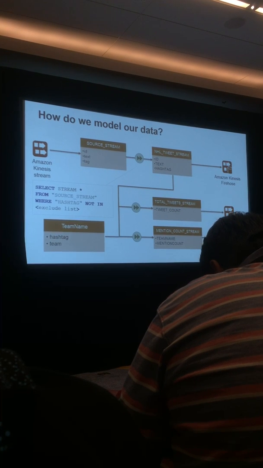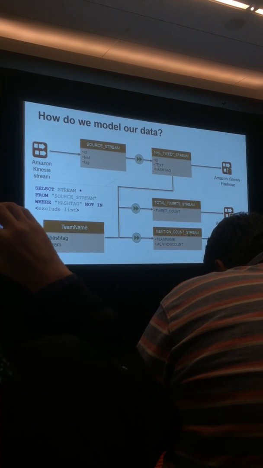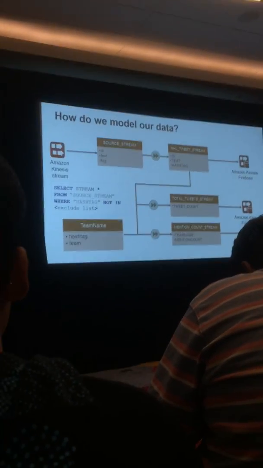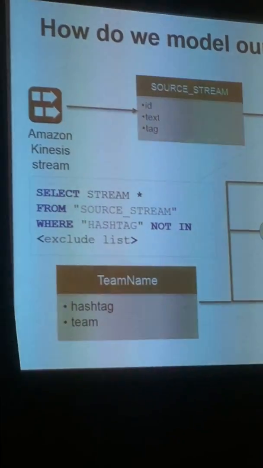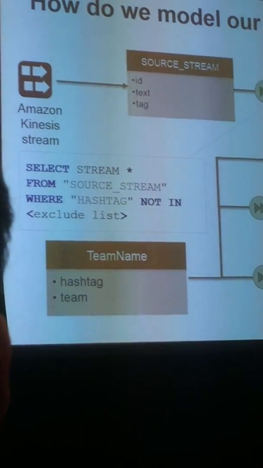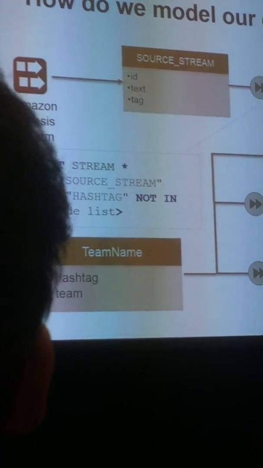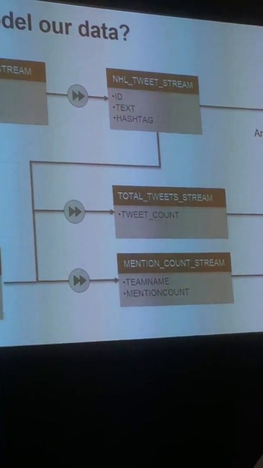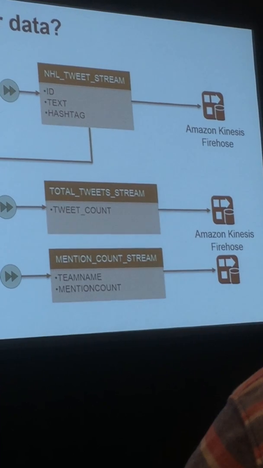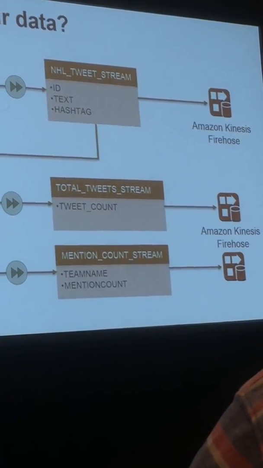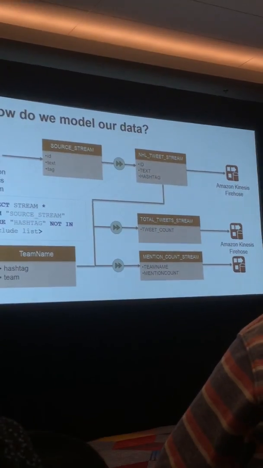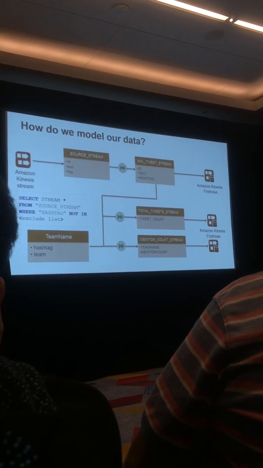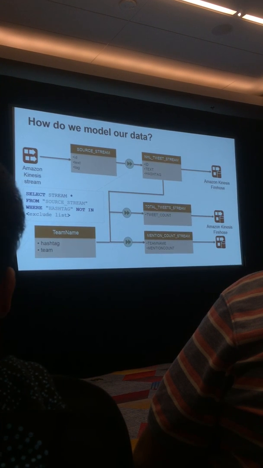So how do we model our data for this particular use case? These orange boxes are streams. Think of them like a table. And just like you can do inner joins, outer joins, things like that in static data, this construct of a stream inside of Kinesis Analytics gives you the ability to do the same thing, but on streaming data. So the orange boxes represent streams. The little green arrowy circles, think of those as pumps. These are continuously running SQL statements that are populating data into your streams.